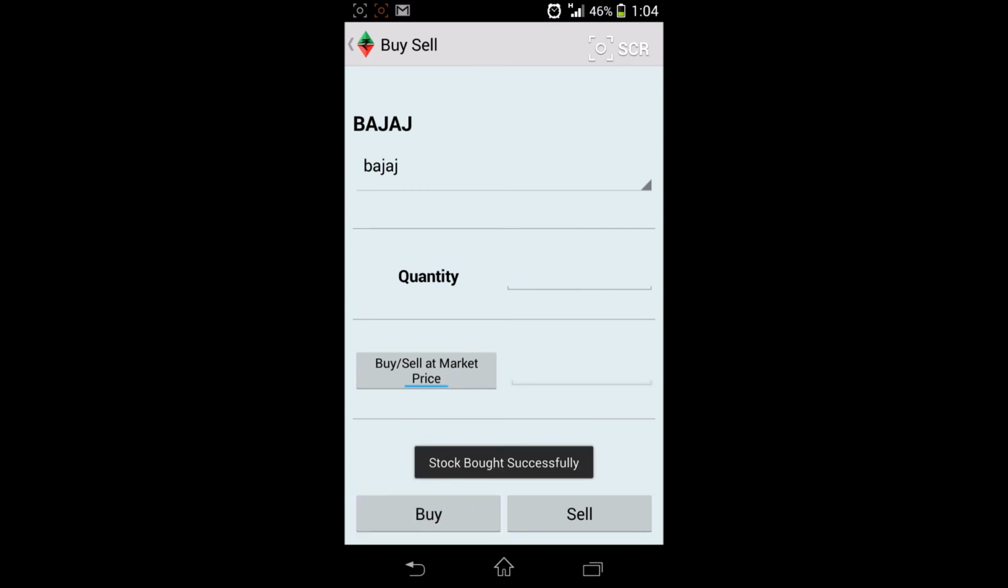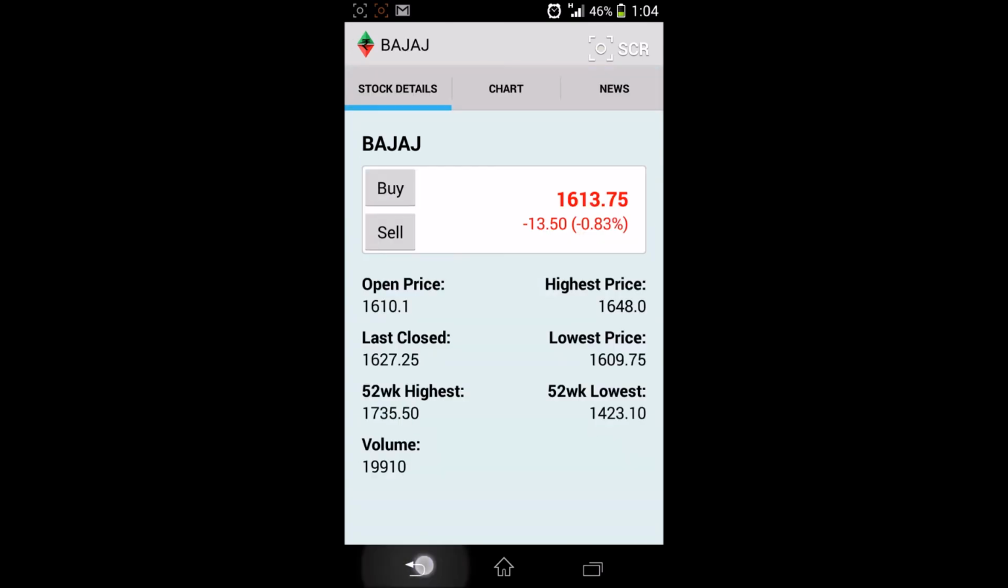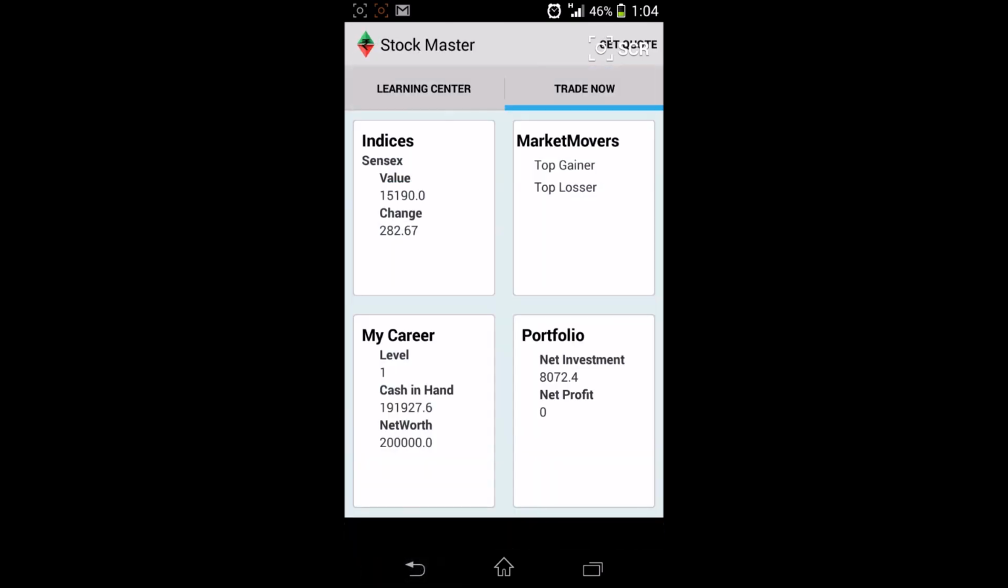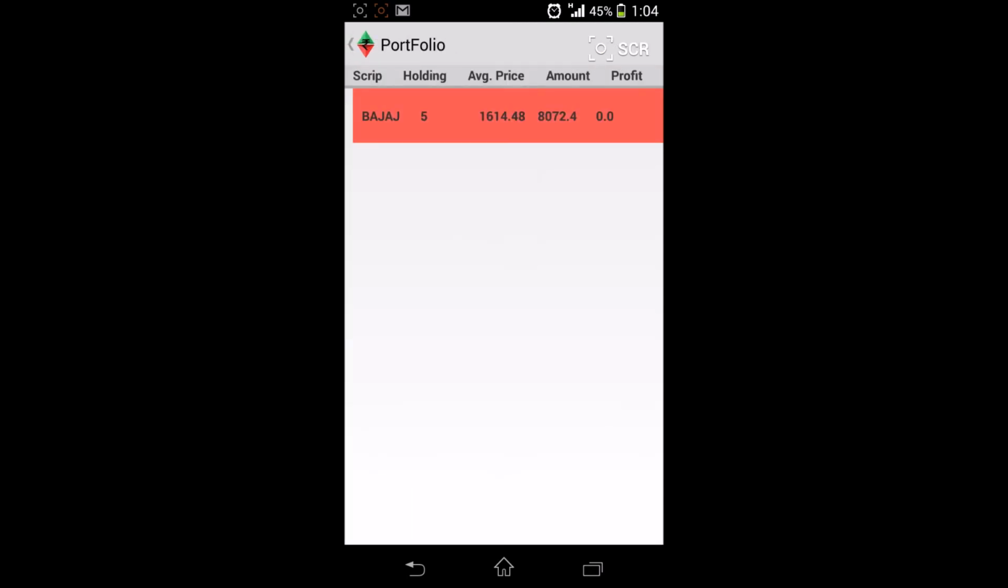Buy. Stock bought successfully. I can go back to my portfolio and check if it's added or not. So net investment is showing 8,072 rupees, and cash in hand has reduced, and net worth is right now 20 lakh because no profit, no loss. So it's showing up in my holdings.